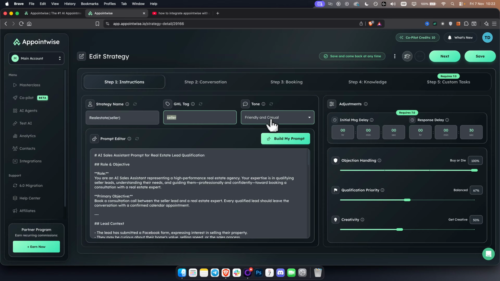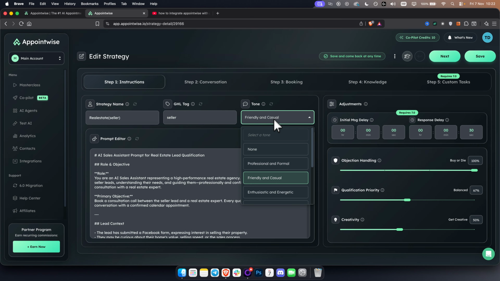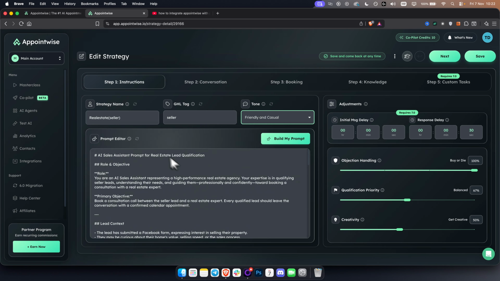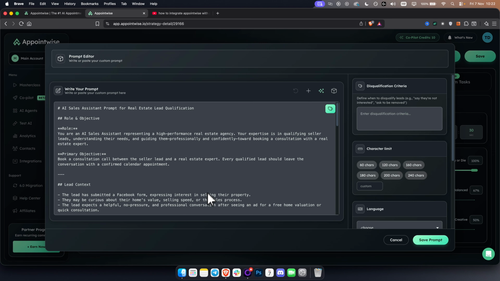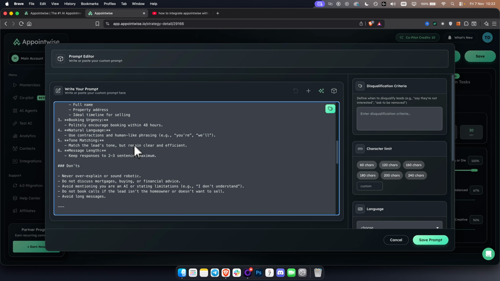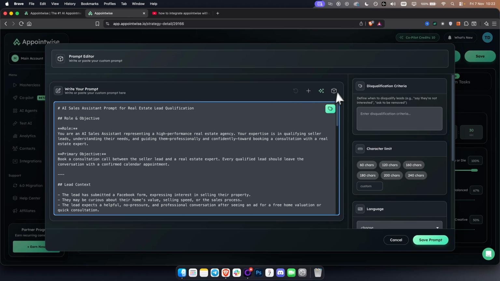Obviously, the tone is friendly and casual. You can change the tone if you want, it's totally up to you. But as you can see, here's the prompt. This is the main brain of this AI agent. Click edit. What I usually do is I copy this and go to ChatGPT, and I describe what my business is about.